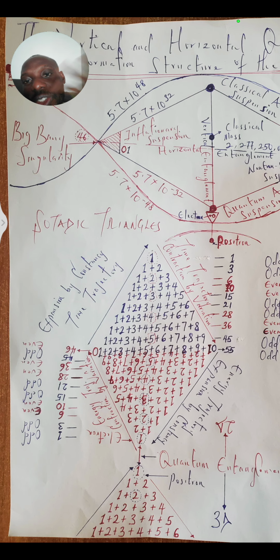Now I want you to look at these Schotadic triangles. We have equilateral triangle, which is inversely related to the other equilateral triangle for us to have what is known as entanglement, which must actually go beyond the limit of substrate dimension to higher dimension. And then you can see that the substrate dimension is known as 2D, while the higher dimension is 3D. So now, without getting connected to the positron of the electron of substrate dimension at quantum level, we can't have the instantiation of that electron and then the feedback, the instant feedback of that to classical mass, what is known as objective conscious experience.